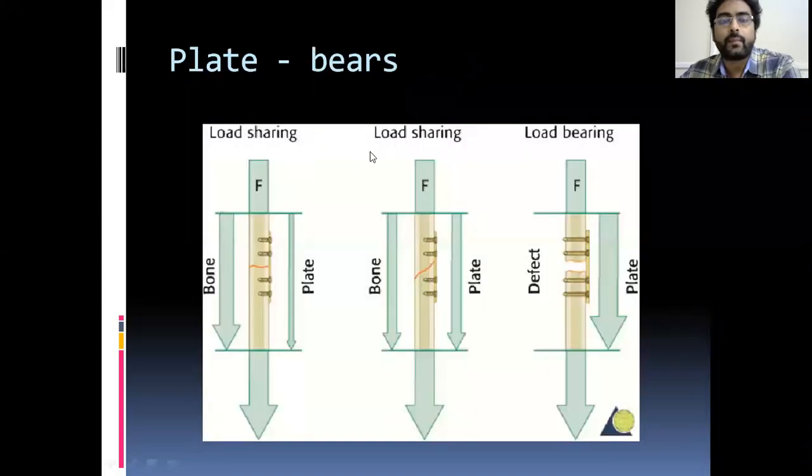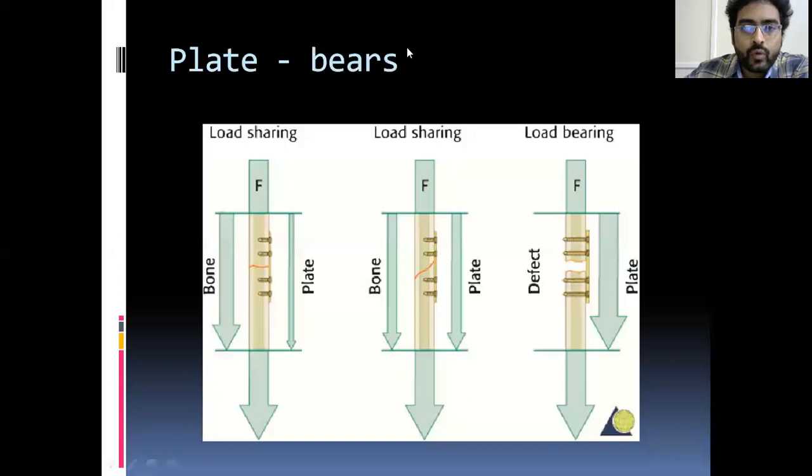I said so with some exceptions. Plates are mostly load bearing devices, but if you apply them in a rigid fixation, that means rigid DCP, dynamic compression plates, in a rigid fixation, it will act as sharing. But forget about this. Load is mostly borne by the plates, that is, the total load is transferred through the plate. See the rightmost image. Total load is transferred through the plate because there is a fracture gap here. So these are the load bearing devices.